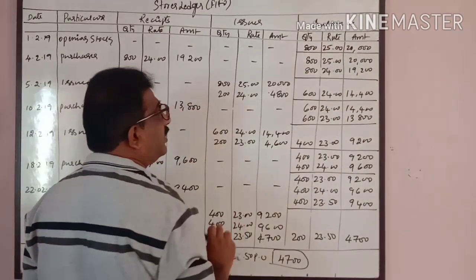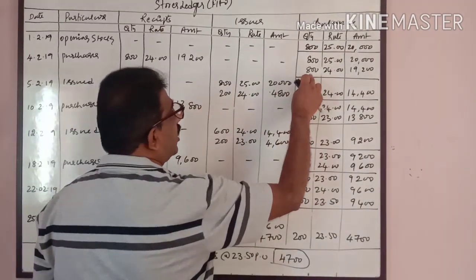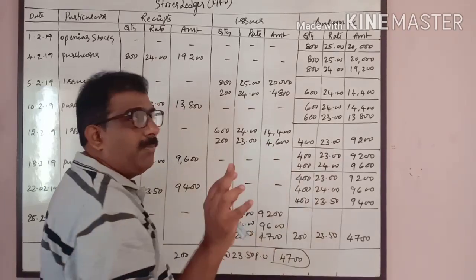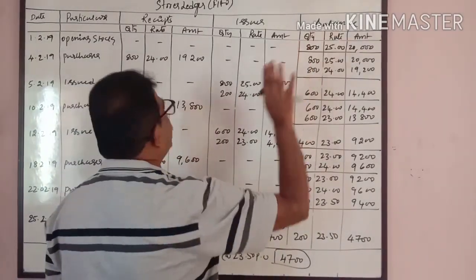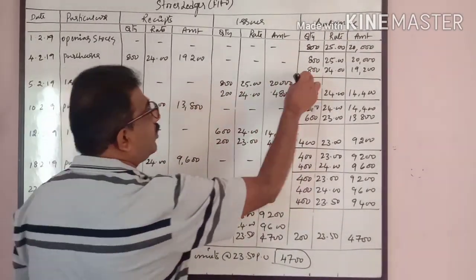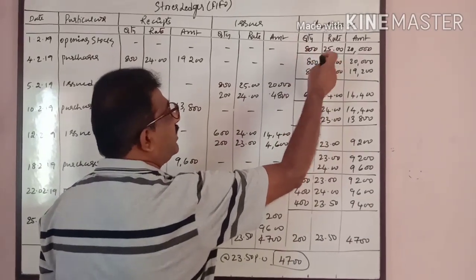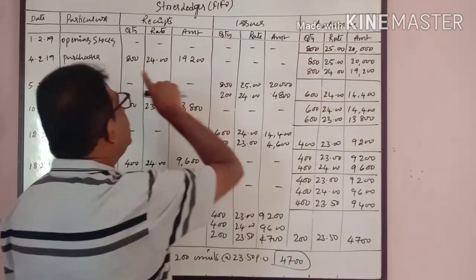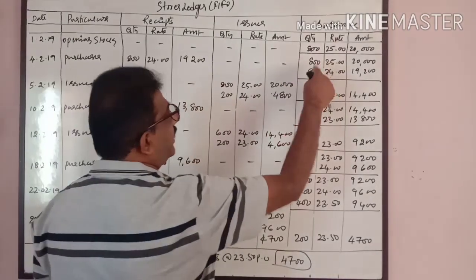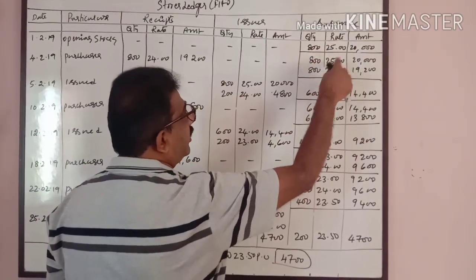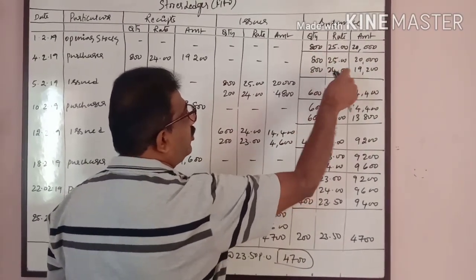First I carried forward the balance, then I took the new stock, 800 into 24. Remember, if the prices are the same, you can add up. Suppose it is 25 rupees, we could have written 1600 at the rate of 25 directly. Since the prices are different, we have to write separately. Carry forward 800 into 25 and 800 into 24.